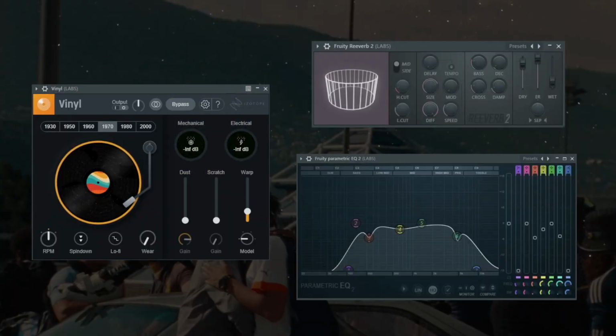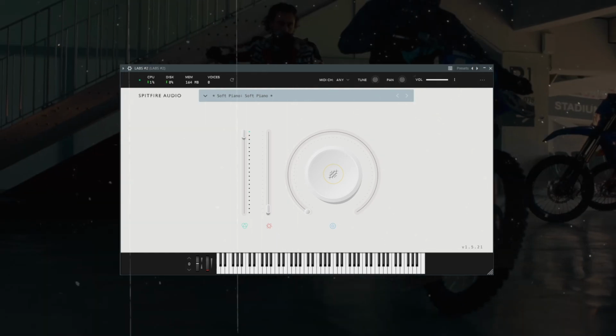We just added these simple 3 effects to this first layer of piano just to clean up the sound to provide room for the second layer of piano we're about to add. The second layer of the sample is again another piano from Labs, but this time we're using a different preset. Again, playing this in using the MIDI keyboard. Here's what our second layer sounds like.